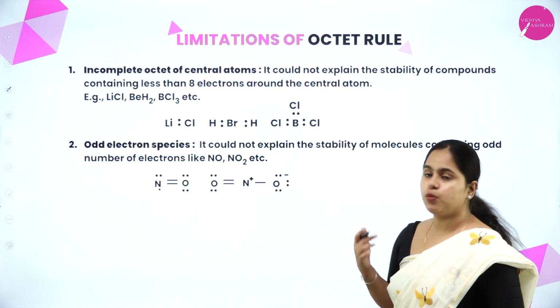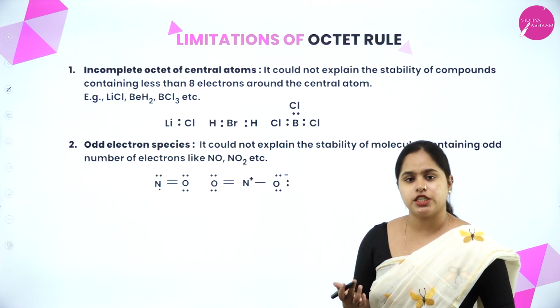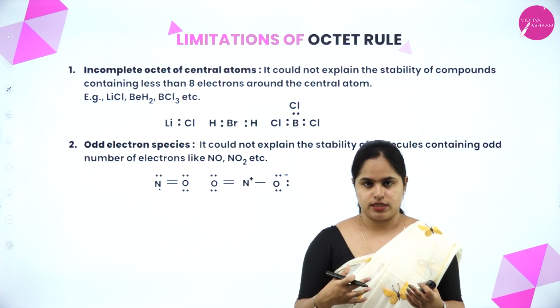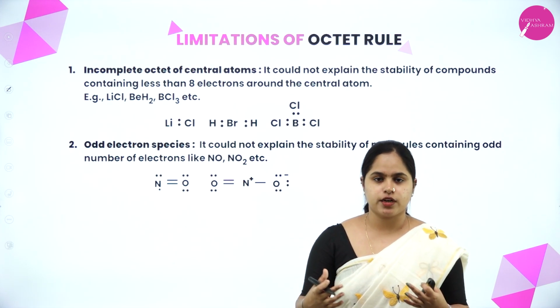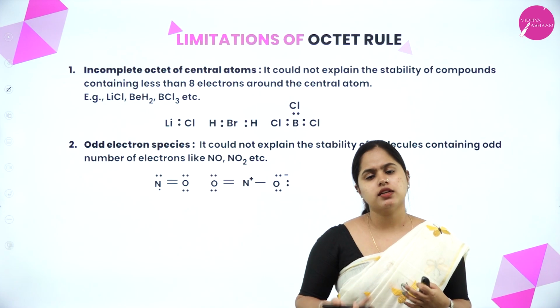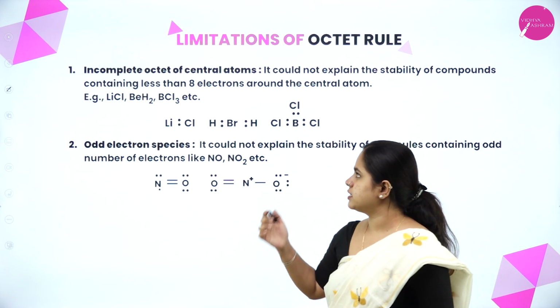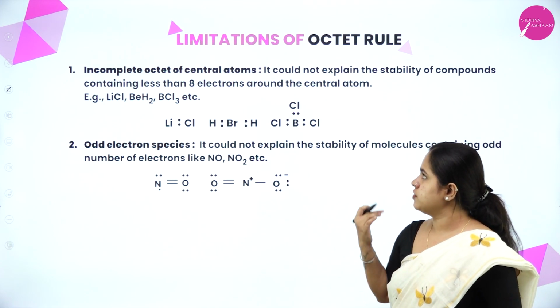Now we are moving on to the last part, that is limitations of the octet rule. So we studied how atoms attain their octet, right? By transferring of electrons or sharing of electrons. Now, there are certain limitations for the octet rule as well, which we will be discussing. So the first one is incomplete octet of central atoms.